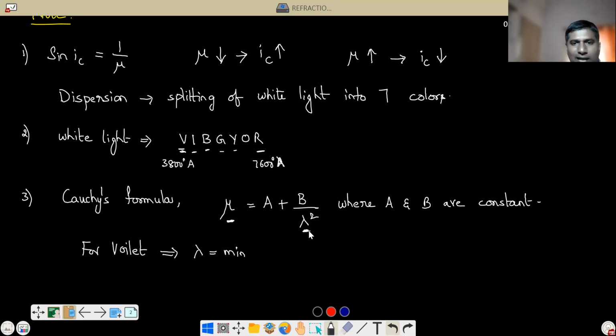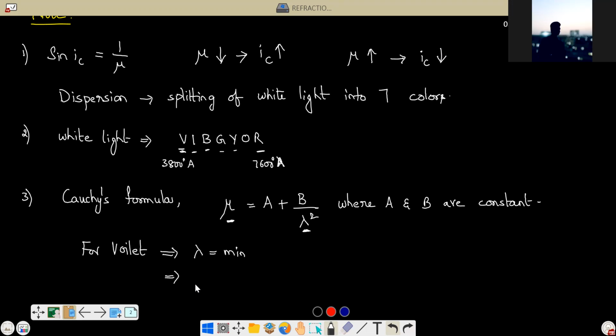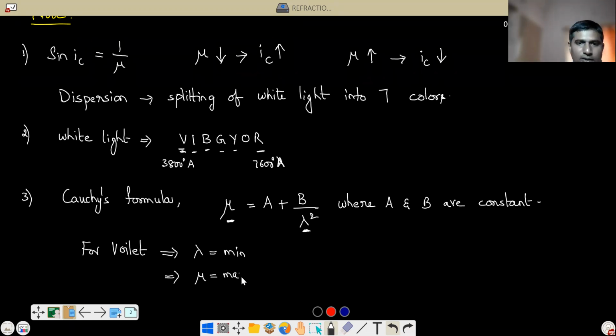According to Cauchy's formula, if lambda is minimum, mu should be maximum. Mu is inversely proportional to critical angle, so the critical angle should be minimum. So the critical angle is minimum for violet color.